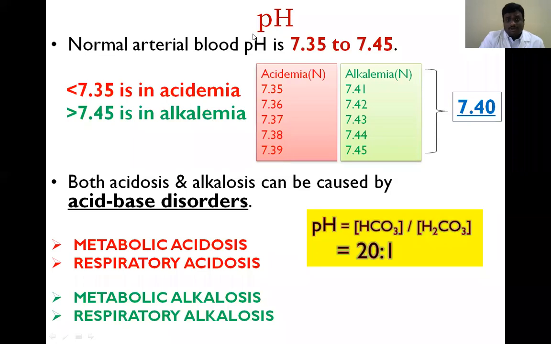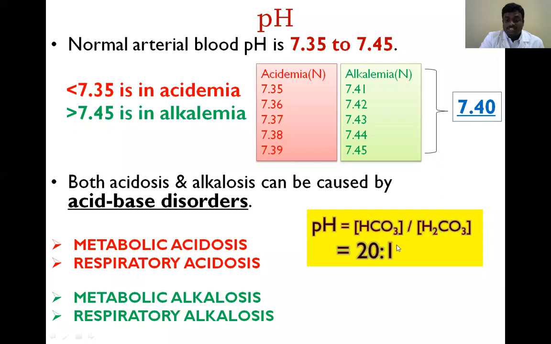Next, the pH value 7.35 to 7.45 mostly depends on the blood buffers, especially the bicarbonate buffer and carbonic acid buffer. When we maintain the ratio of bicarbonate to carbonic acid at 20:1, the pH is maintained. When the 20:1 ratio increases, the pH increases. When it is reduced, the pH is reduced. So pH mainly depends on the balance of bicarbonate and carbonic acid.